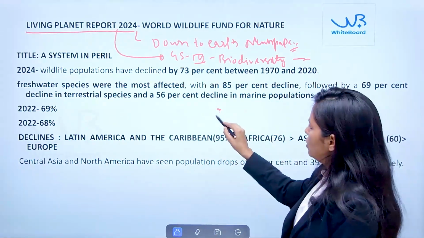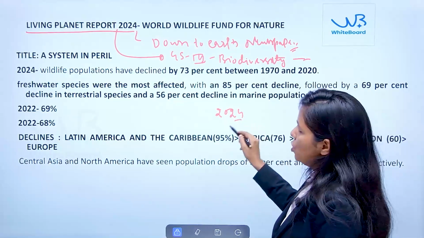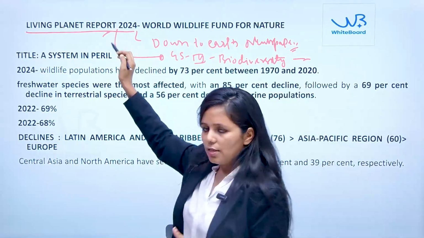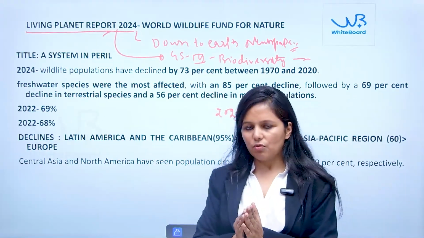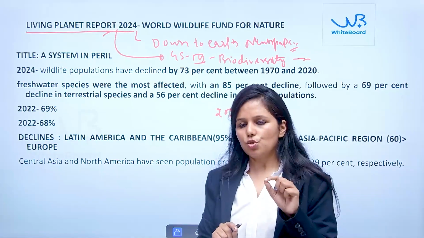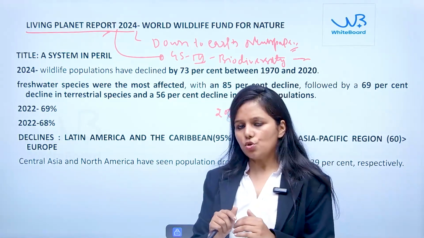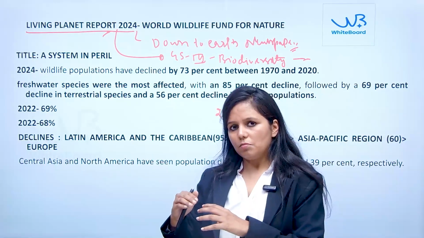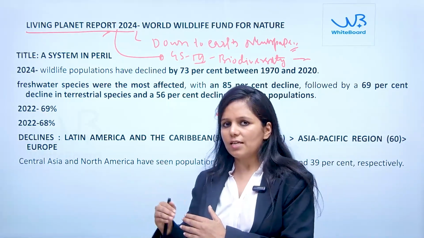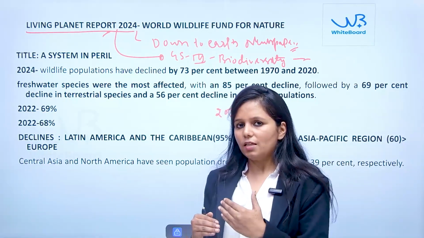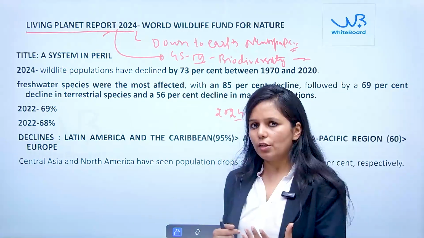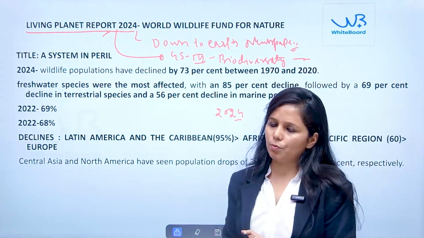So for this 2024 Living Planet Report, from the perspective of the exam, first you should know which organization is responsible. Second, what the aspects of the report are. And third, whether there is any particular title or theme around this report.